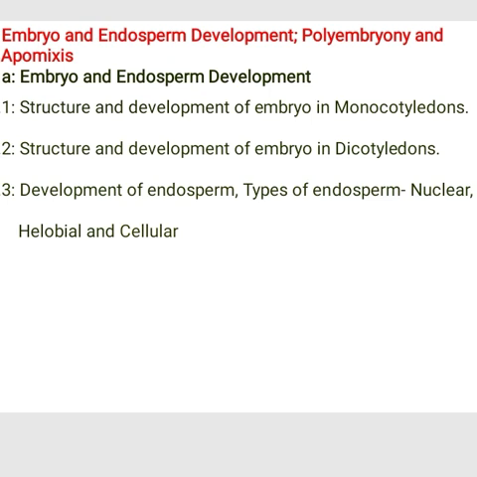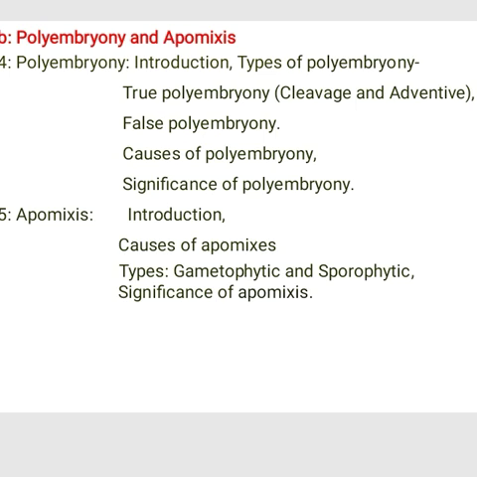So topic number 2, embryo and endosperm development: structure and development of the embryo in monocotyledons, structure and development of the embryo in dicotyledons, development of the endosperm, types of the endosperm, nuclear, helobial and cellular. Then 2.B, that is polyembryony and apomixis.